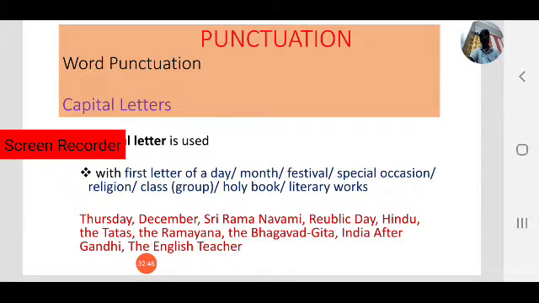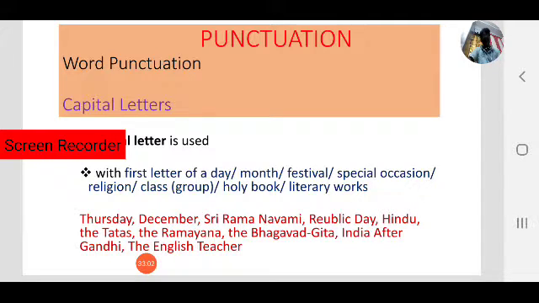The first letter of a day, month, festival, special occasion, religion, class, holy book and literary works must be in capitals in all these cases.